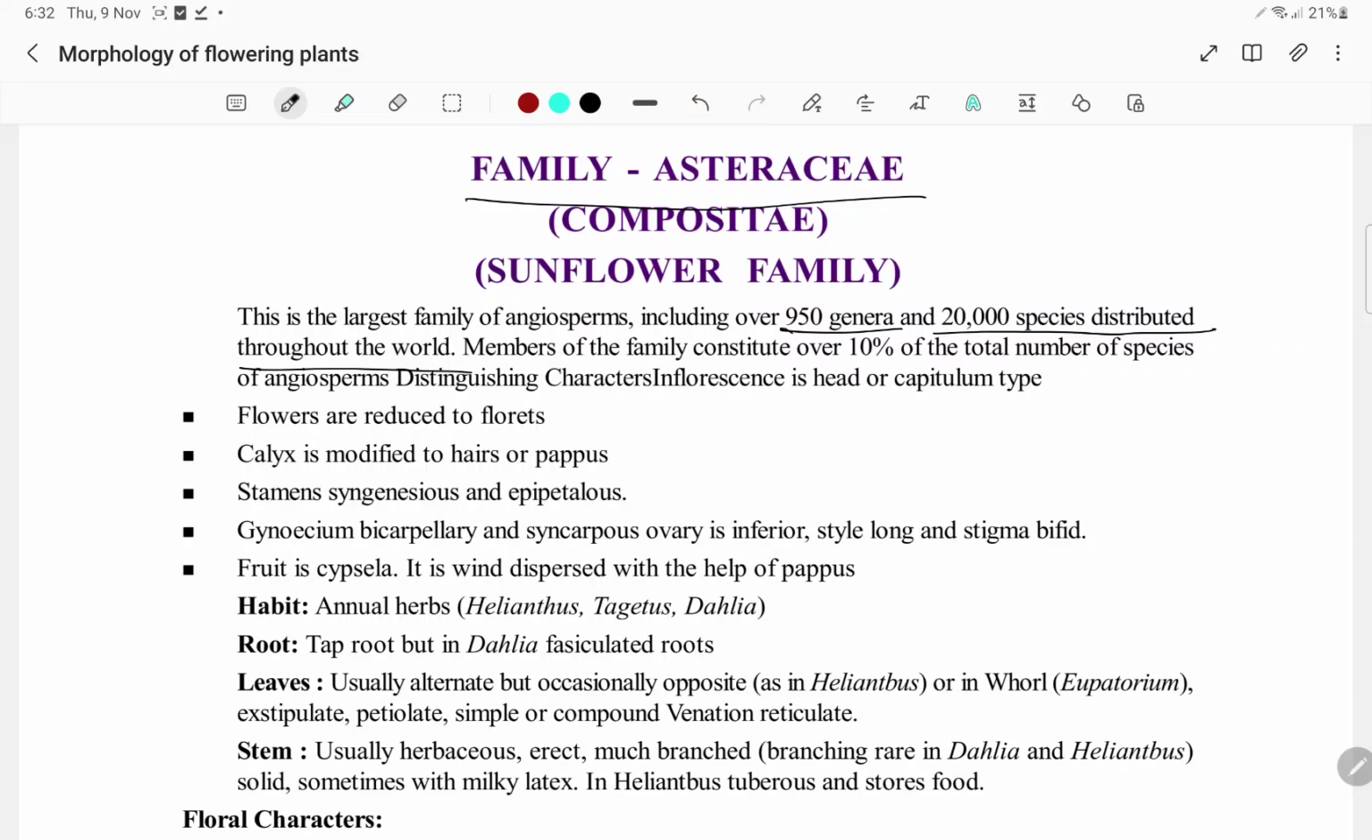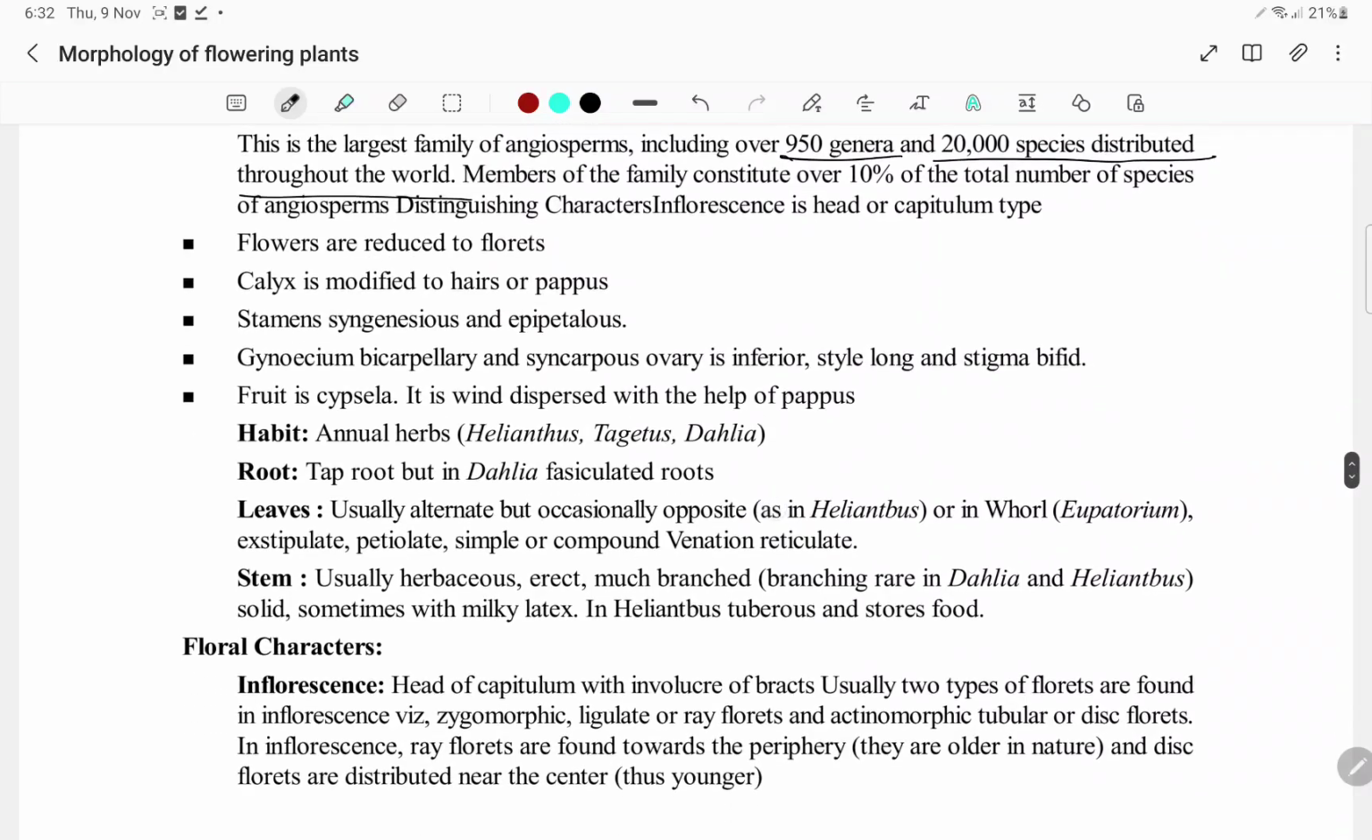of angiosperms. Distinguishing characters: inflorescence is head or capitulum. Flowers are reduced to florets. Calyx is modified to hair or pappus. Stamens are syngenesious or epipetalous. The interesting thing is anthers are fused, but the filaments are free. That is the interesting thing about Asteraceae.